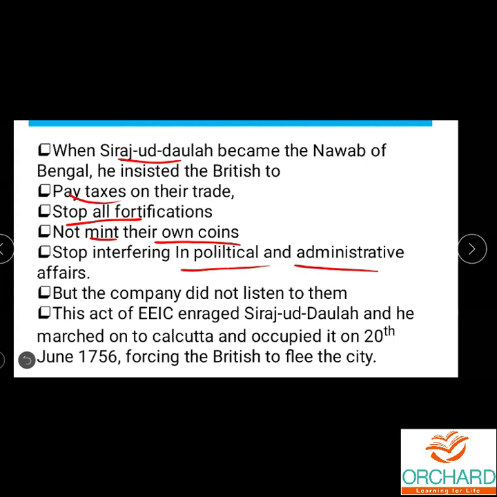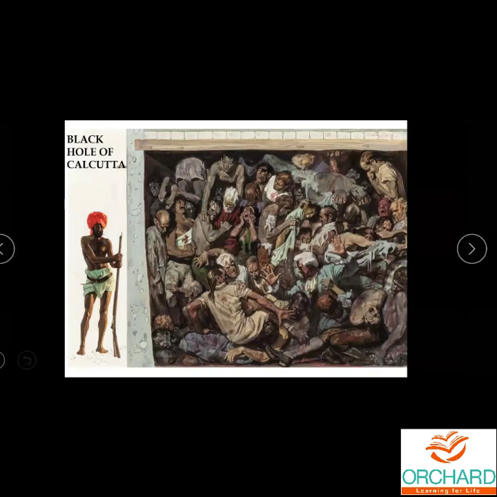They had a battle with Siraj-ud-Dawla, because whatever Siraj-ud-Dawla said, the EEIC did not listen to anything. This made Siraj-ud-Dawla angry, so he wanted a war on the British East India Company. He attacked the Britishers and told them to move out of the city. So what happened after that?